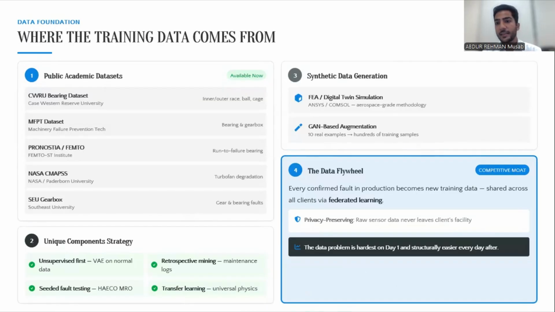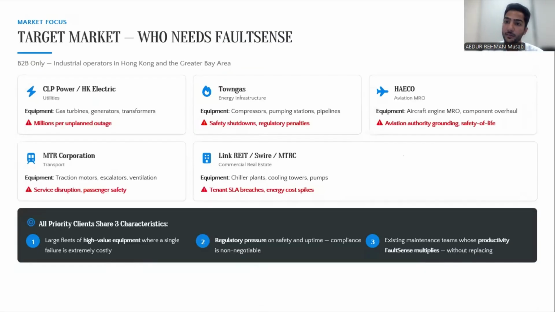Basically, a big question that we could be asked is where our data comes from. Some of the data is publicly available, for example, Case Western Reserve University, MFPT, and NASA, and some of the data we are planning to collect from our clients in our initial phases. We provide them our platform for free so that we can get their data, and that data just goes back into our model. The model learns from that data, and then it becomes a part of the confirmed faults, a part of the confirmed failures, which it can flag in the future.